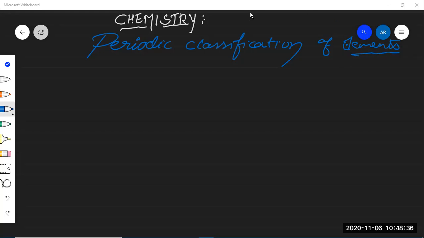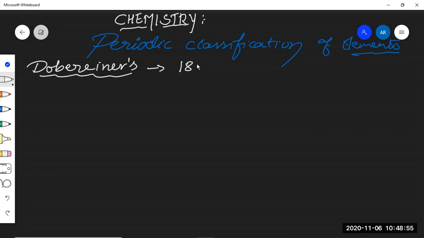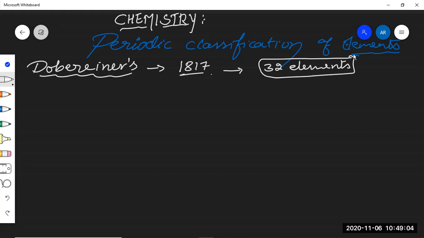Now let us go with who attempted these classifications at the beginning, in the 18th century. The scientist's name is Dobereiner. During his time, there were a total of only 32 elements. He studied the properties of elements. He is actually a German scientist, a German chemist.